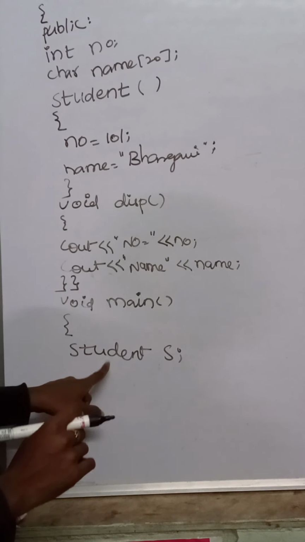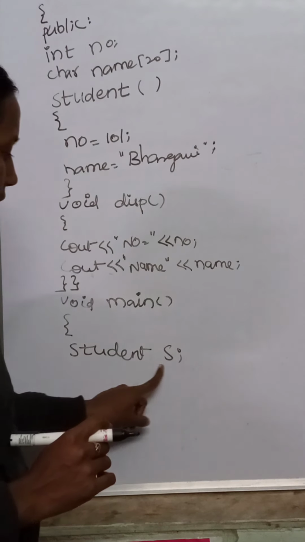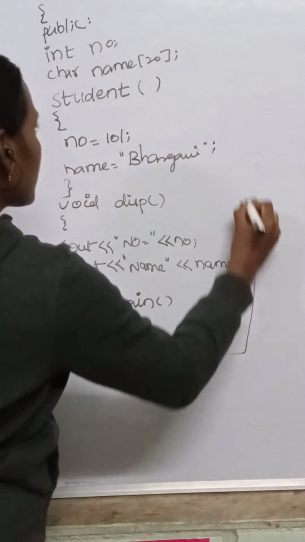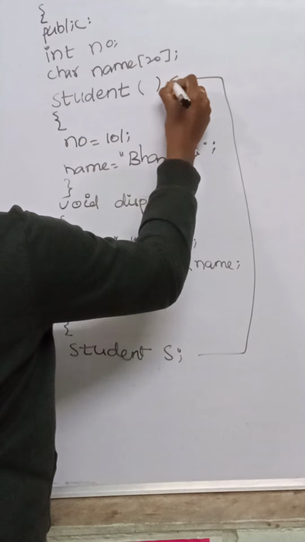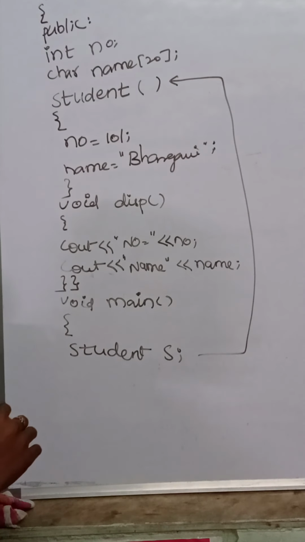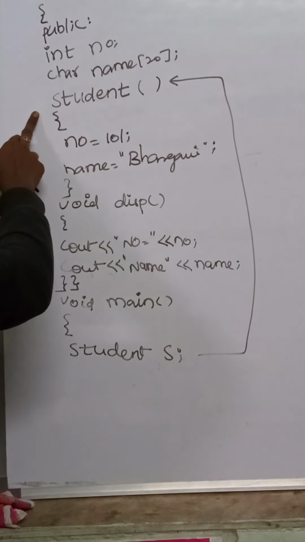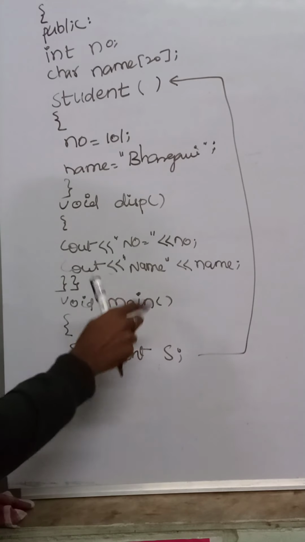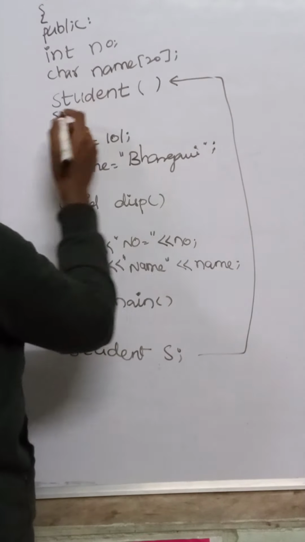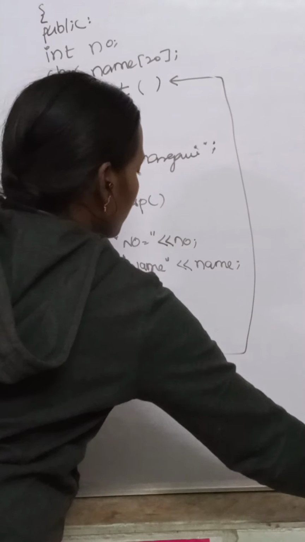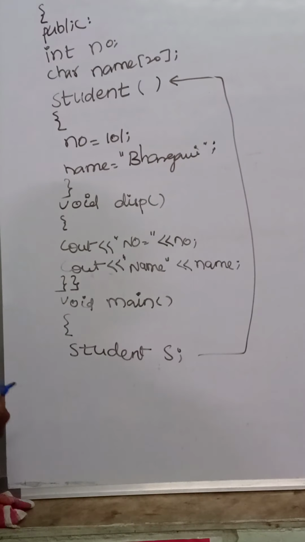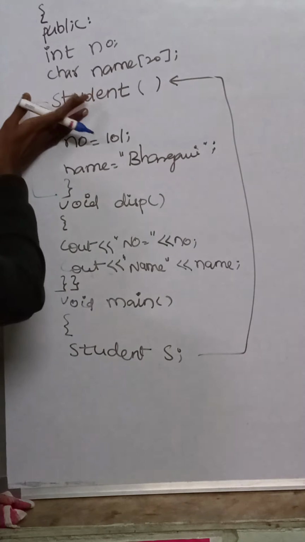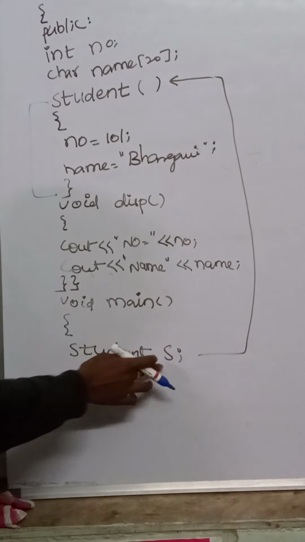Now, when you write Student S, internally control moves to the Student constructor. Why? Because the speciality of a constructor is that only when you create the object of the class, control automatically jumps to the constructor and executes its functionality. So first this function is completed, then control moves back to the next statement.